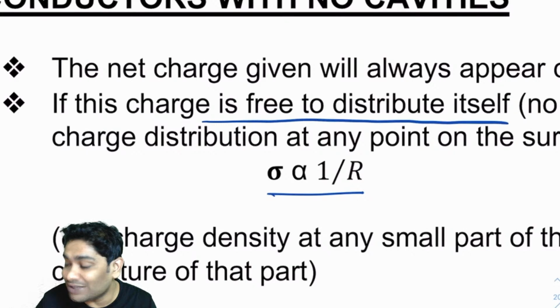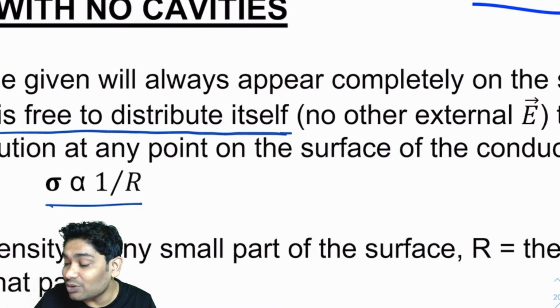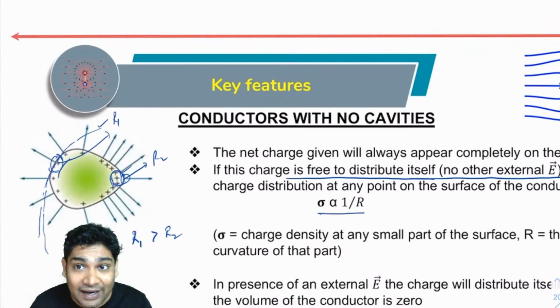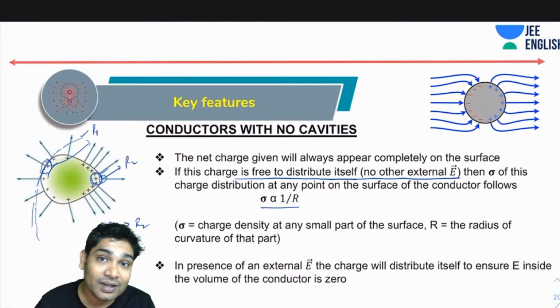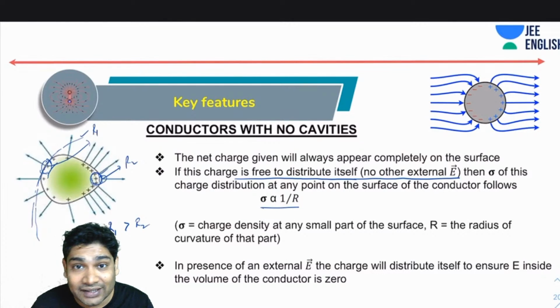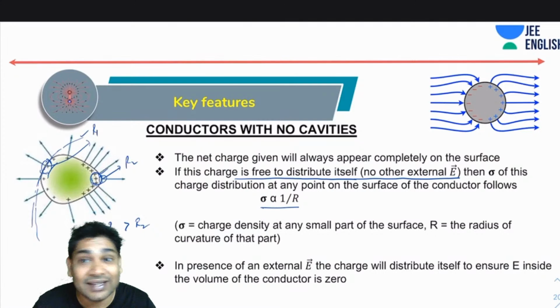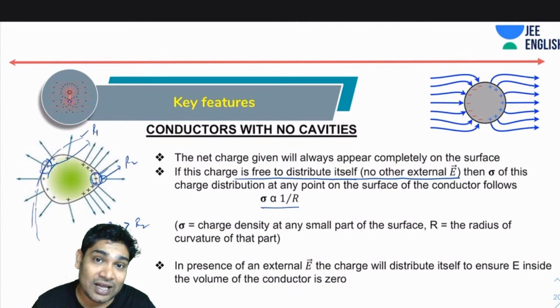Please pay attention that there is a condition to this: the charges must be free to distribute themselves. That is, no external electric field must be present. So always remember that this is valid only under this assumption, that there is no external electric field to influence the movement of charges. If the charges are free to distribute themselves, then they distribute like that. Why is that happening? That happens to make sure that the conductor is equipotential.